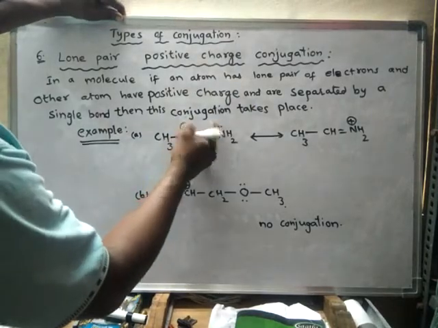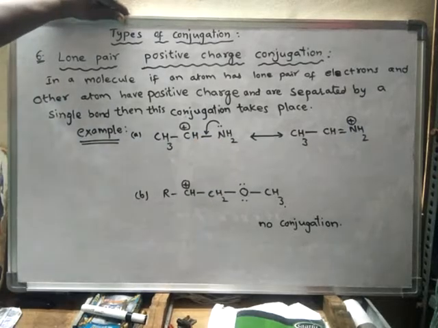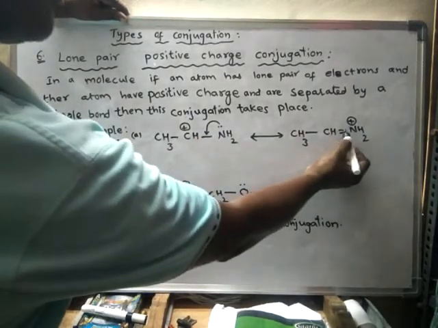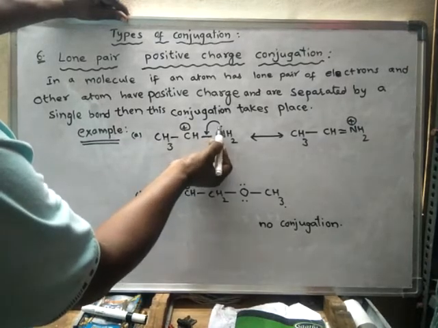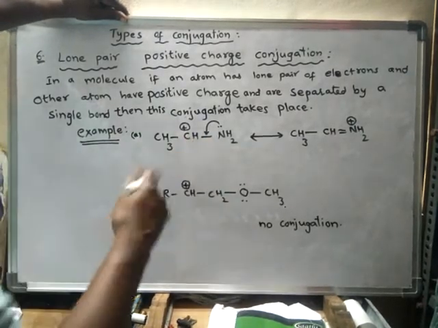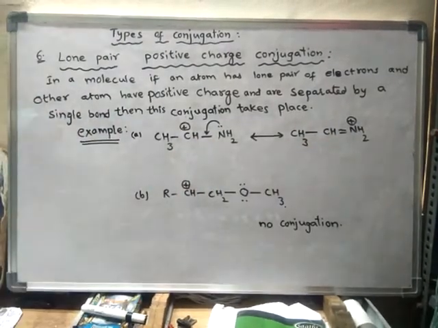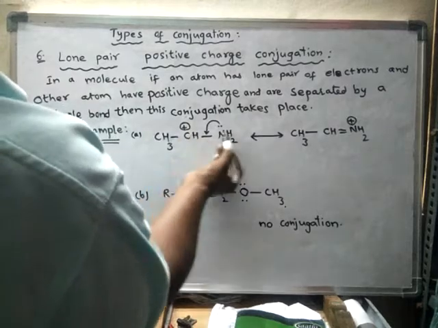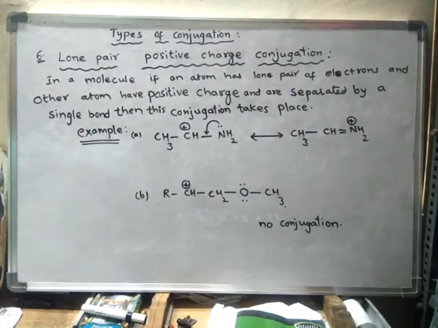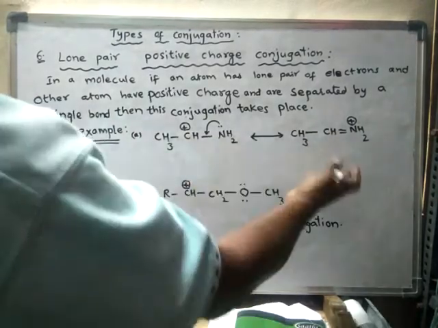See what happens actually. Here this pair of electrons will form a pi bond between this carbon and nitrogen. So these electrons are shared by carbon. As a result of this, the carbon will lose its positive charge, and that positive charge is shifted to nitrogen, because nitrogen is giving that electron pair. So this positive charge is shared by carbon and nitrogen. Okay, so to and fro.